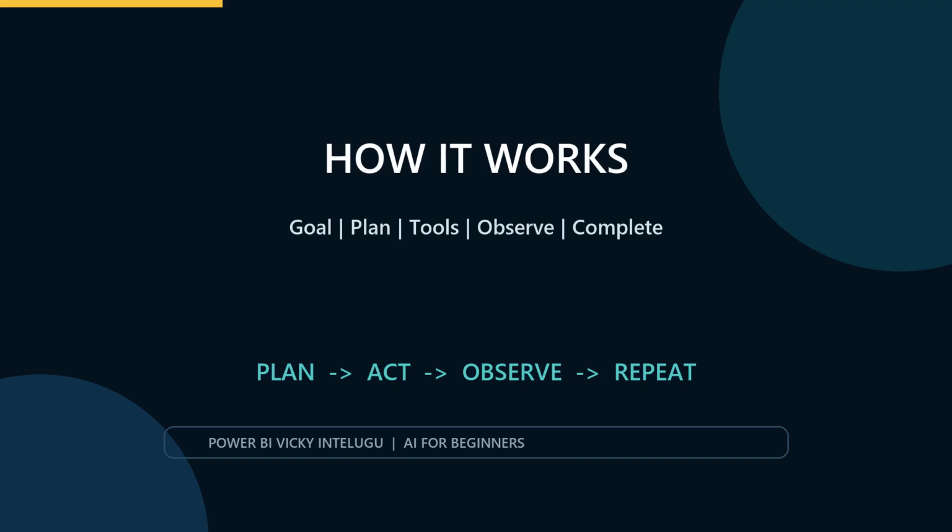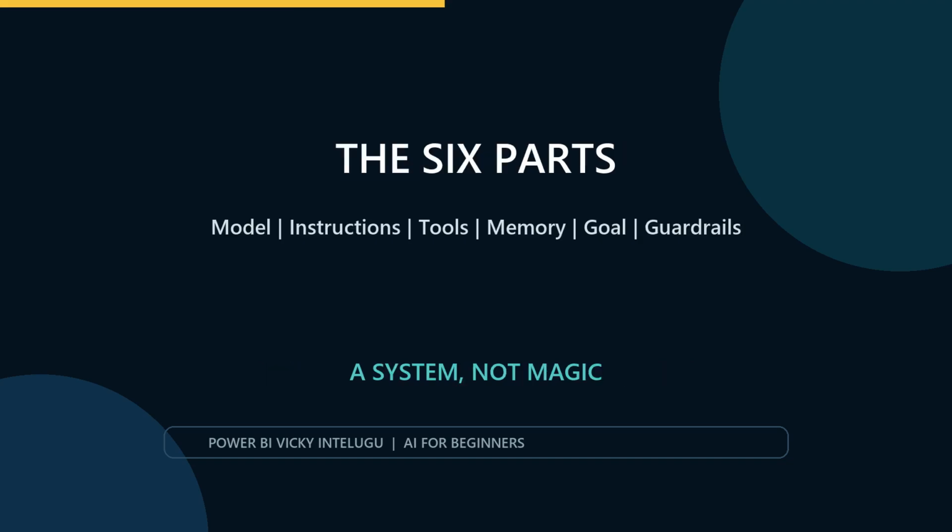So an AI agent is more than an answer generator. It is a goal-driven system that can reason, use tools, observe results, and take controlled actions. Start with a small task, use safe tools, review the output, and improve the workflow step by step.